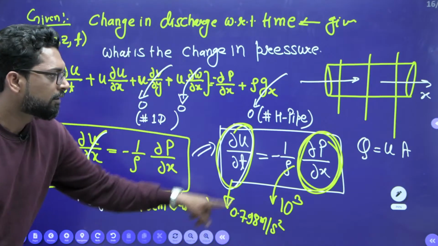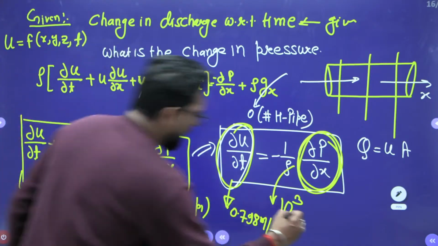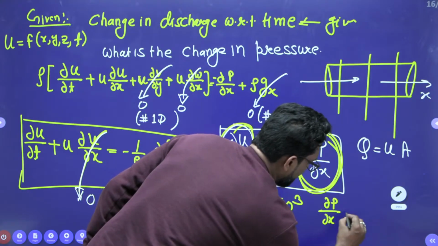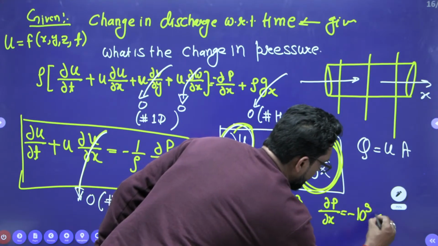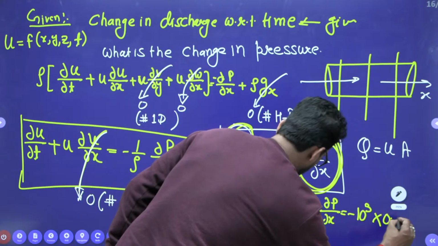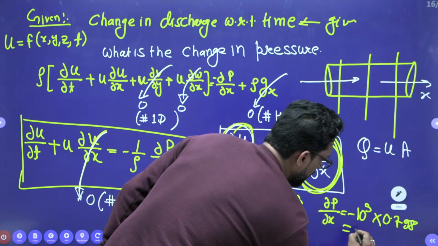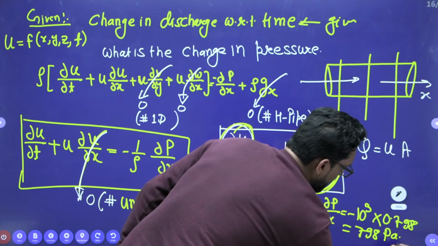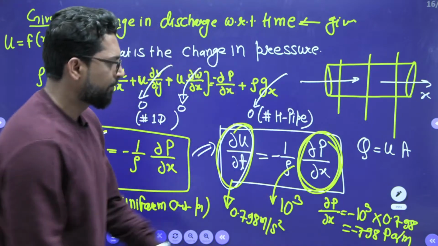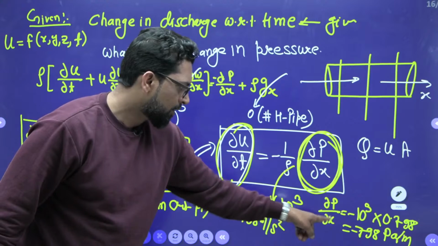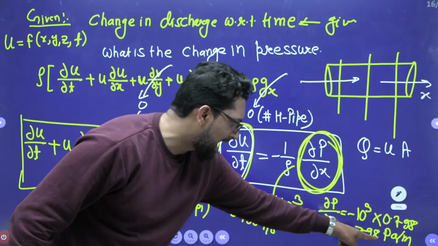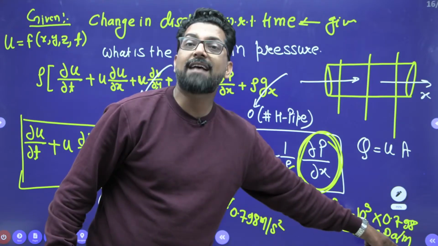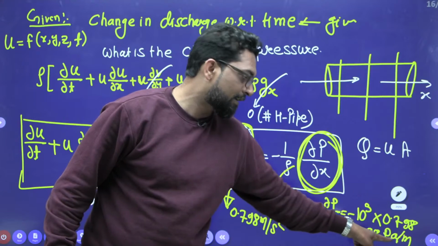Multiply by 1000, and there is a negative. That means dou p by dou x is equal to minus 10 to the power 3 into this acceleration, 0.798. So this is 798 Pascal per meter, with a minus. That means the pressure change with respect to x is minus 798 Pascal per meter.